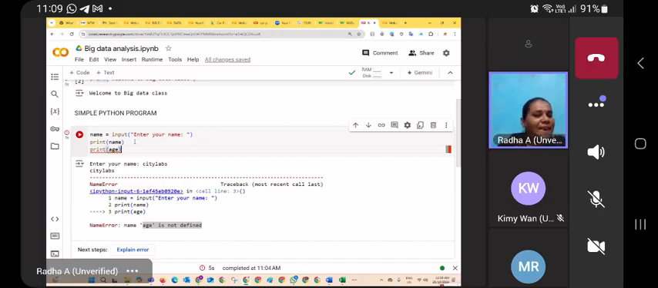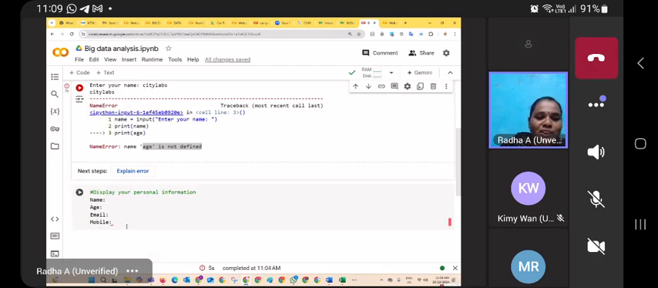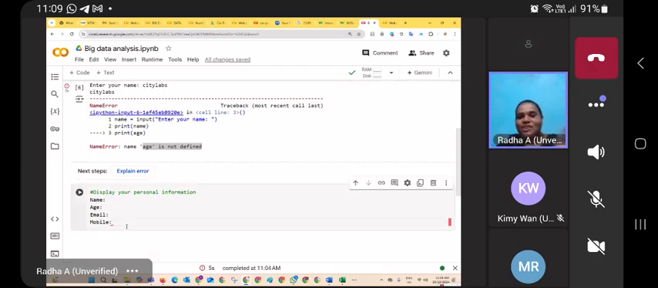So Python is an interpreted programming language. Okay, is everybody able to do this one? Those who are done, please share your code to our WhatsApp group.